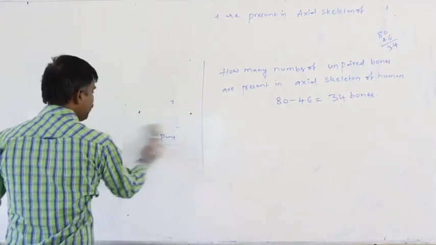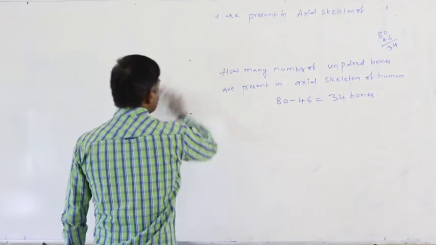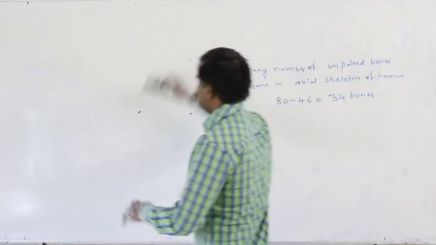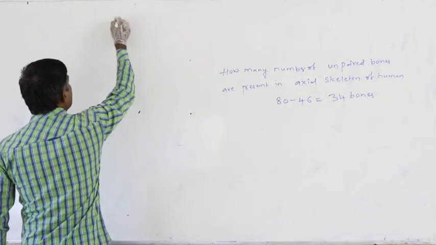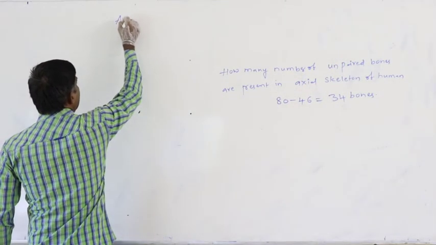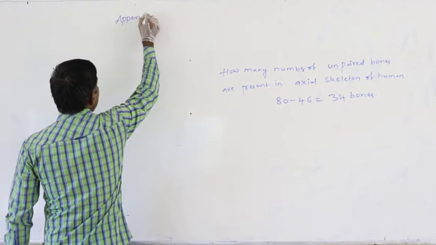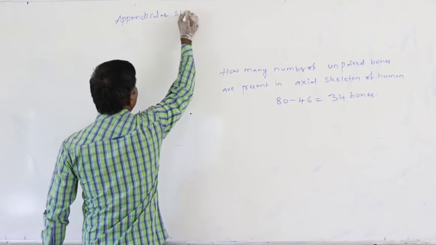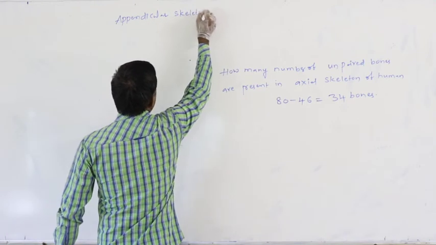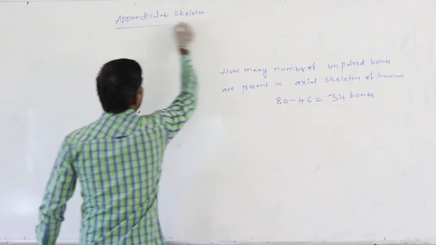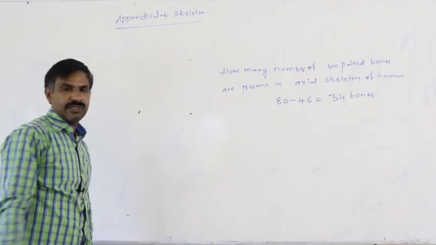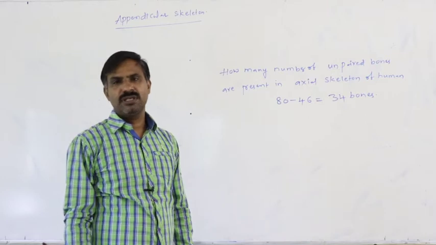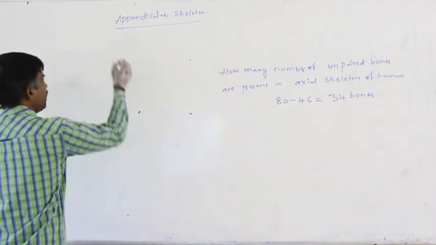Next, the appendicular skeleton. Next one is the appendicular skeleton. So what are the structures which together constitute the appendicular skeleton?